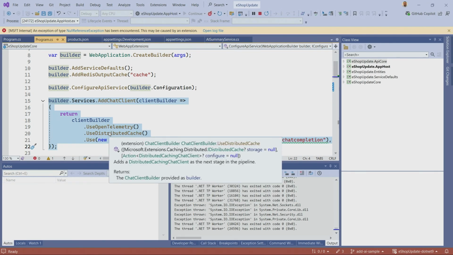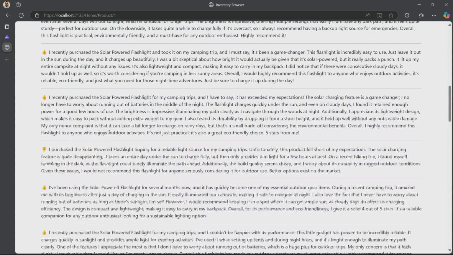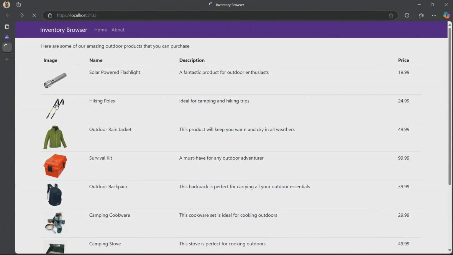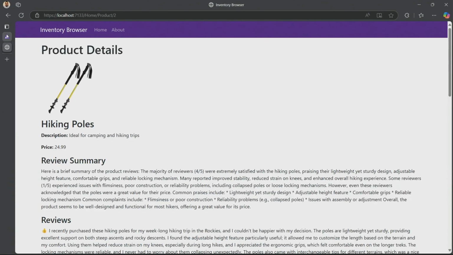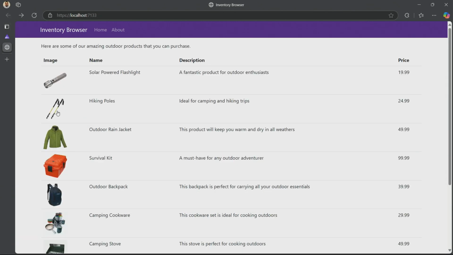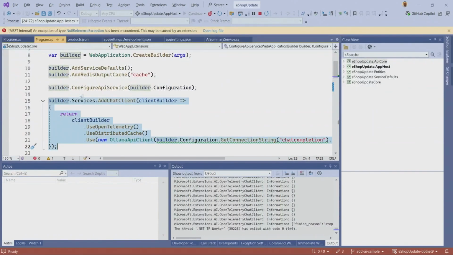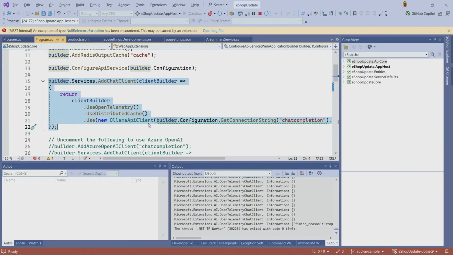We're using a distributed cache because, I don't know if you noticed, but that first time, it took a really long time for all of this to load. Maybe I'll just click on another product and show you that it takes a little bit of time for this to run. But then because we're using that cache, the next time that we search for this product or look up the product information and reviews, it's going to take significantly less time. And so there we go, that cache, nearly instant. And we're using that Ollama API client.